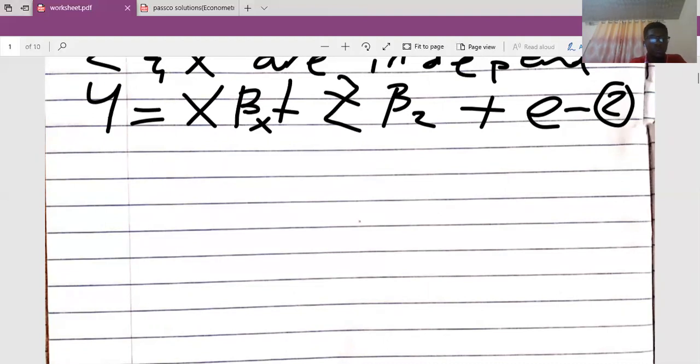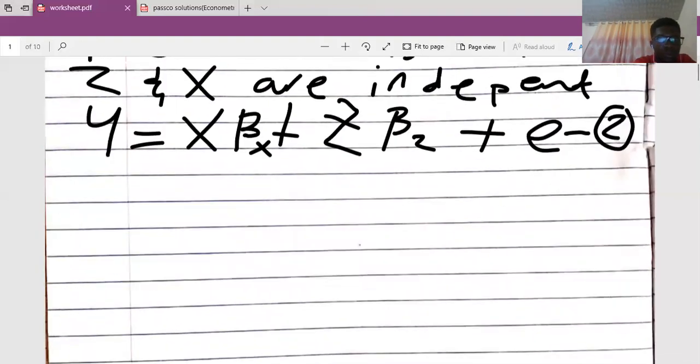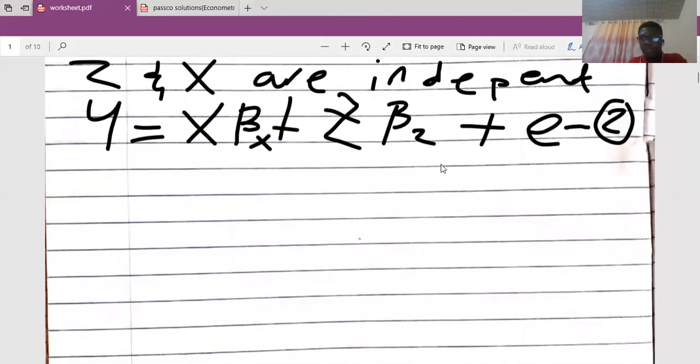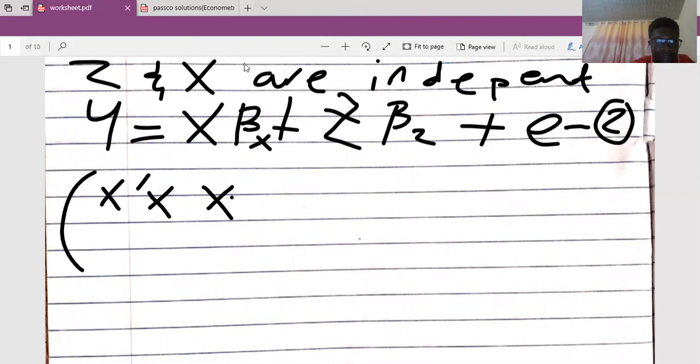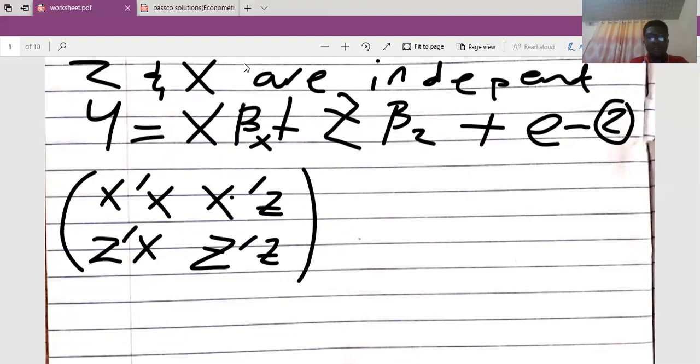So now, generating the matrix, we are going to get X prime X, and on the first row, X prime Z. Then the second row will give me Z prime X, and Z prime Z. And what am I estimating for?